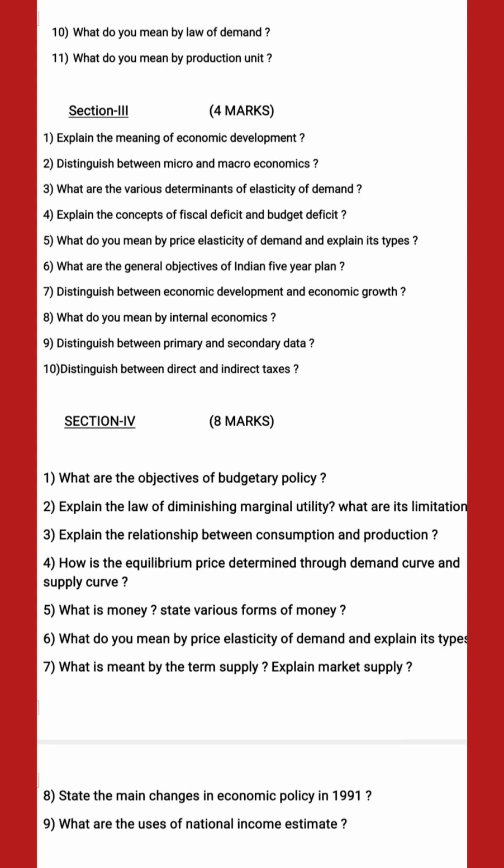Explain the relationship between consumption and production. How is equilibrium price determined through demand curve and supply curve? Explain with the help of diagram. इसमें मैंने with the help of diagram नहीं डाला है, उसके साथ पढ़ लीजिए आप लोग. What is money? State various forms of money.